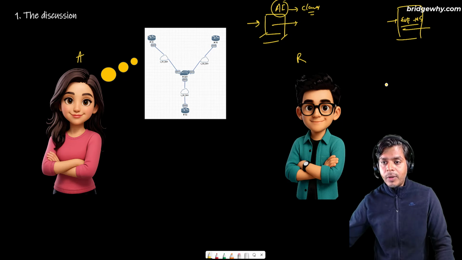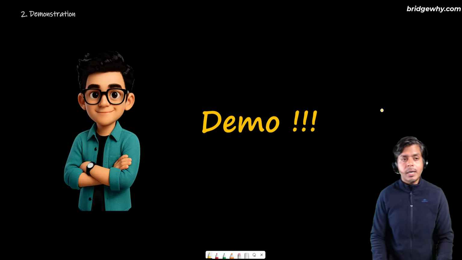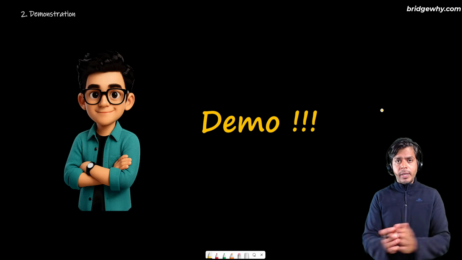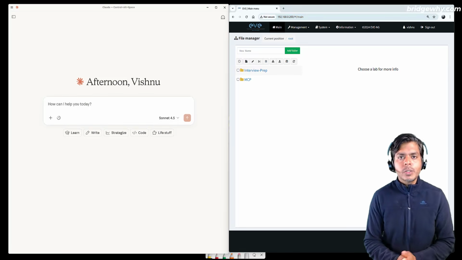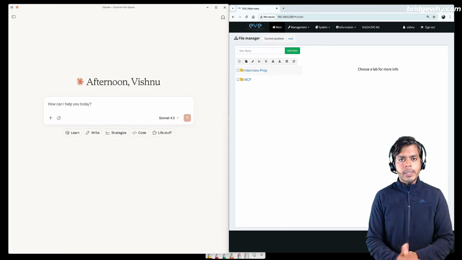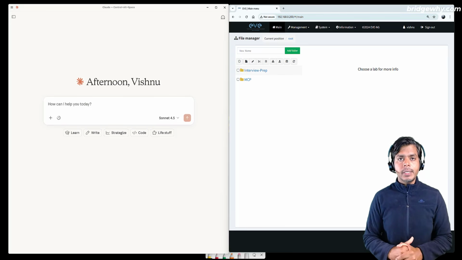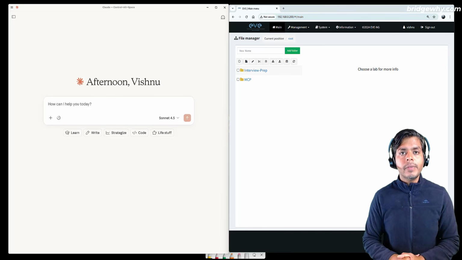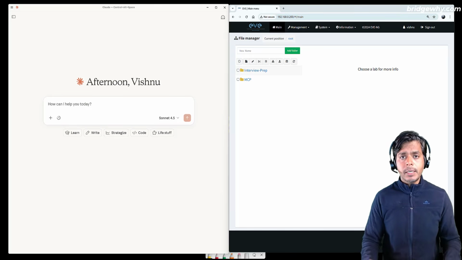And here on the second board, I would like to showcase the demonstration done by Mr. Rahul, right? So what do we have here? As I mentioned, I'm going to showcase my laptop where Claude is working, and then the EVE-NG system. So here is the setup, very interesting setup and very simple setup too. On the left hand side, this is my Claude desktop machine. What is the meaning? This is just like other chatbots such as ChatGPT; we have installed Claude on my machine. Why Claude? I can give you many reasons, but maybe at some later point of time.